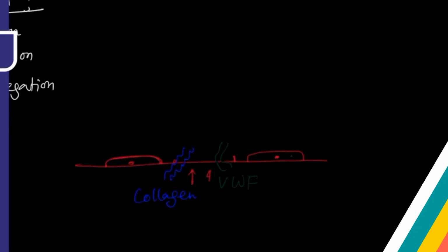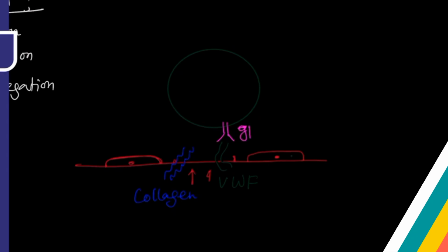Now, in this area, platelet will adhere. This is known as the adhesion step of platelet. So this is platelet. How is it going to adhere? There are receptors on the surface of platelet. One receptor interacts with this von Willebrand factor.